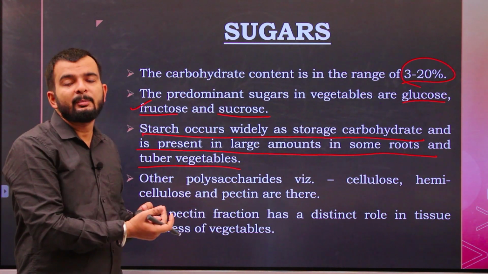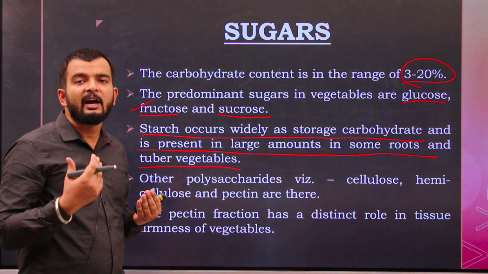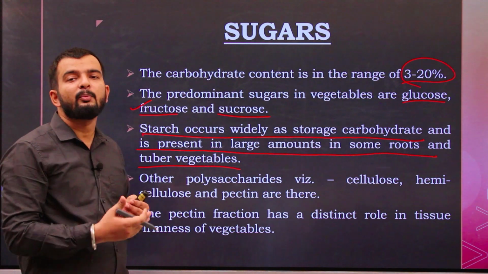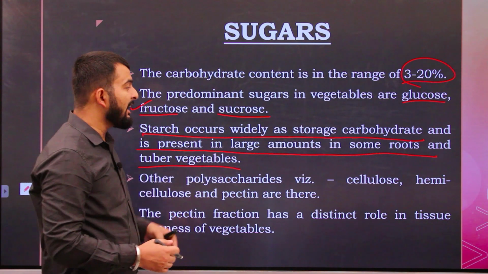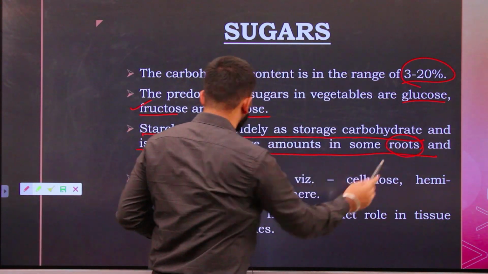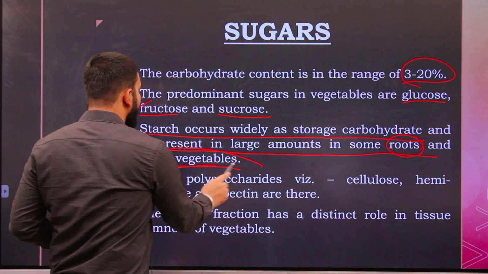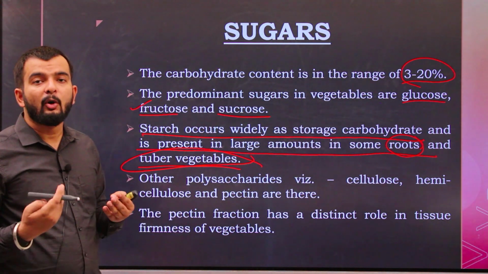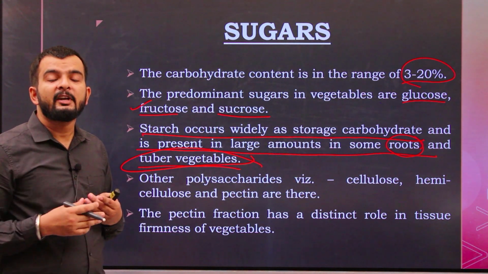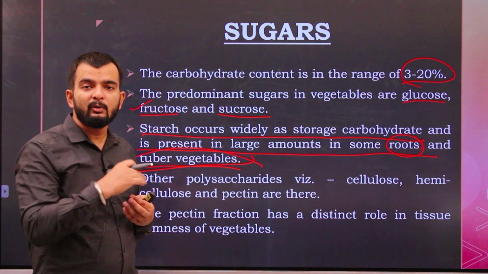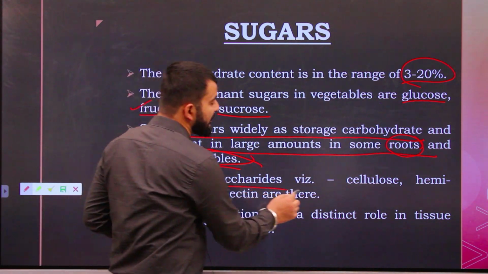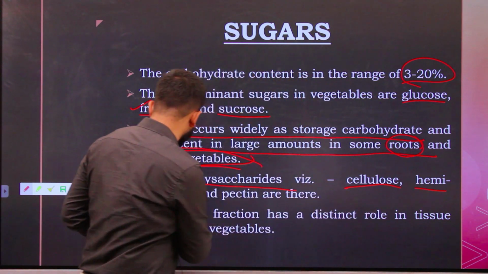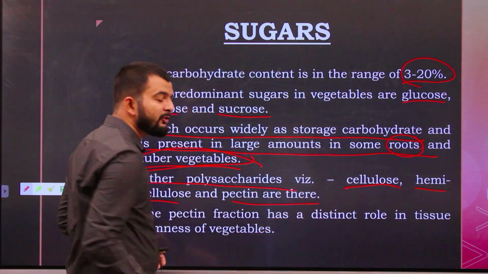Vegetables are part of the plant, right? So in case of a plant, starch serves as a storage carbohydrate to provide energy in times of distress. In some roots or tuber vegetables, the content of starch is comparatively larger compared to other vegetables. Other polysaccharides, which are cellulose, hemicellulose, and pectin, are also present there.